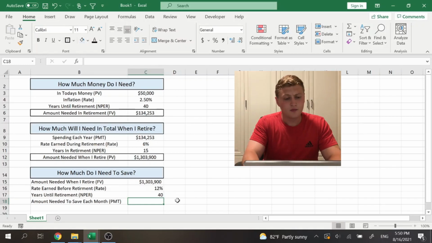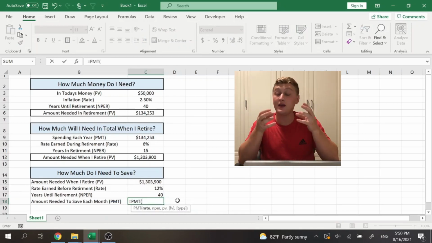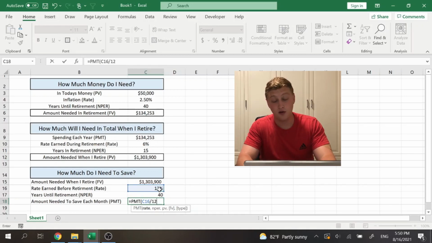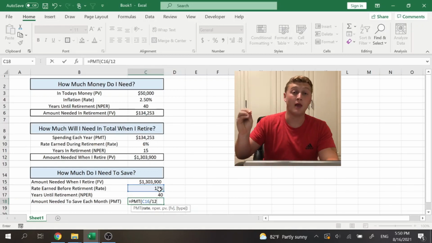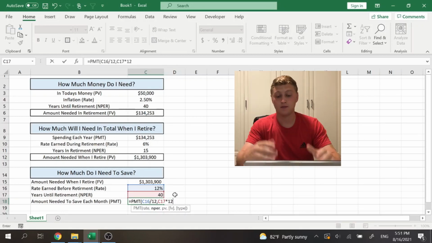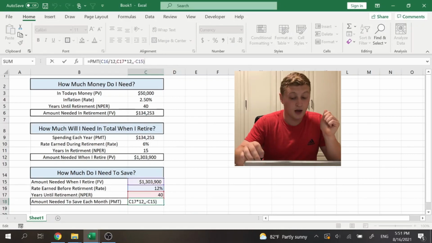All right, so our payment, and this is going to be a little bit trickier because we need to put everything in terms of months. So for our rate, what we need to do is select the rate, but then divide that by 12, and that'll get us the return per month out of a 12% annual return. And then for our number of periods, we're going to multiply that by 12 in order to put it into months. And then we're going to skip the PV because we have the future value here. We're going to put another negative. And then you just hit enter.